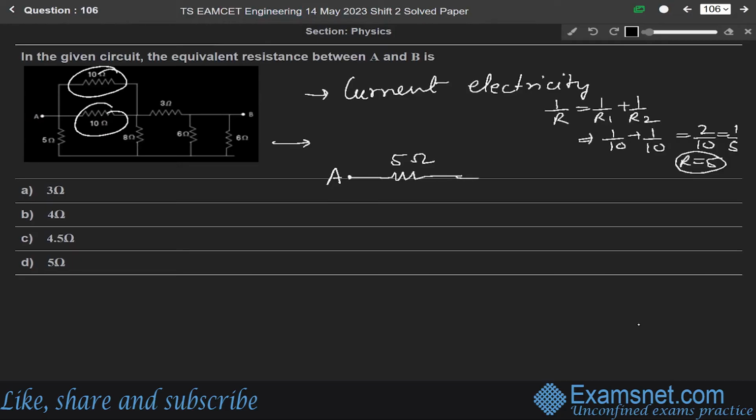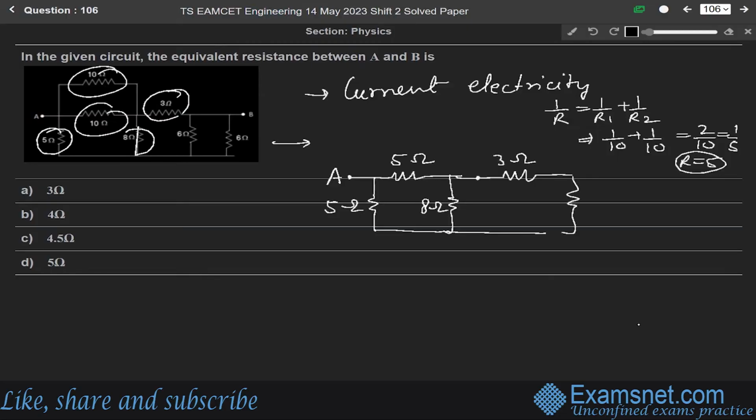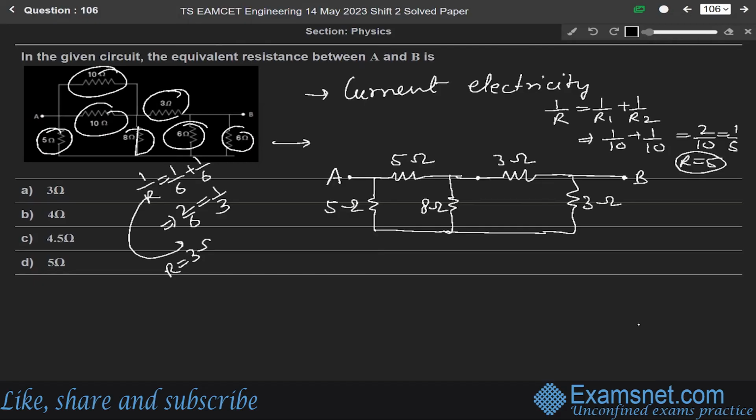Okay. Now this is 3 ohm. This one is 3 ohm. Okay, and then this is 5 ohm. Then this is 8 ohm. And then here is 3 ohm. For these two, 6 ohm and 6 ohm, these two are connected in parallel. So again, using the parallel formula, 1 over R is equal to 1 over 6 plus 1 over 6, means 2 over 6, which will be equal to 1 over 3. So R will be equal to 3 ohm. Okay, so for these two parallel combination, we write here 3 ohm.